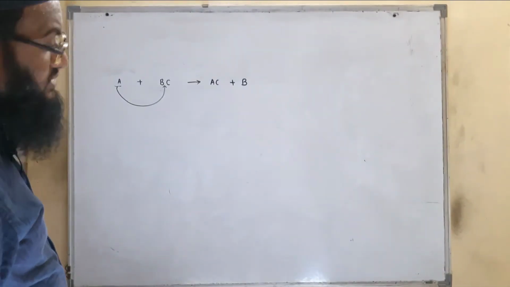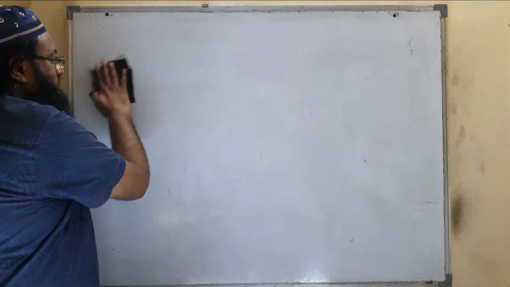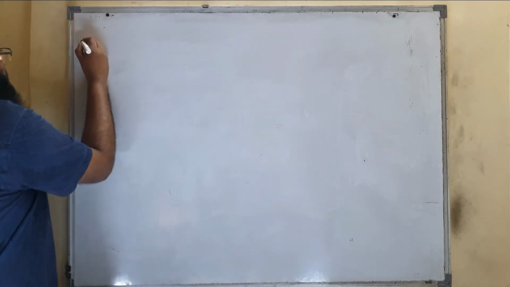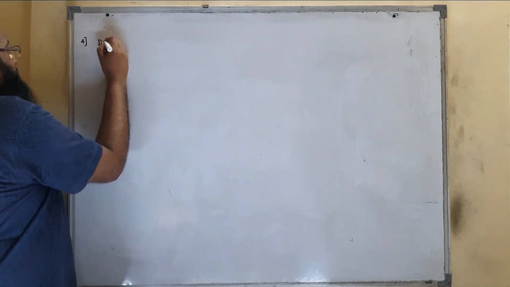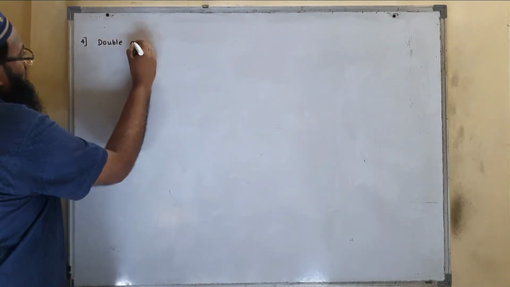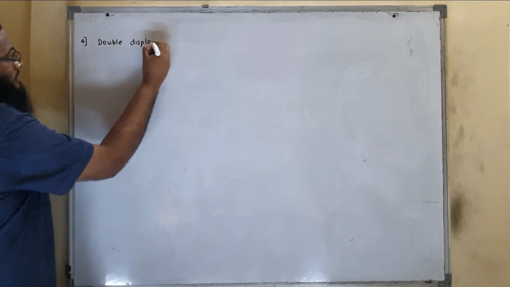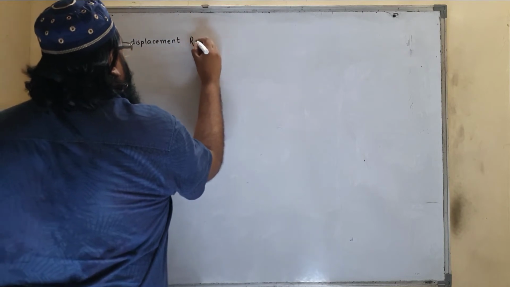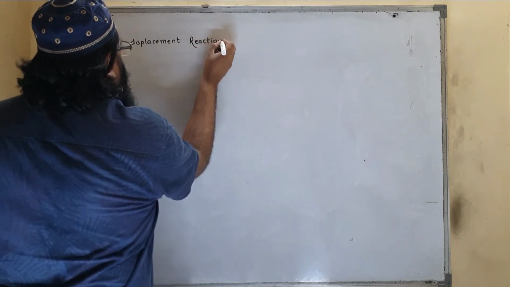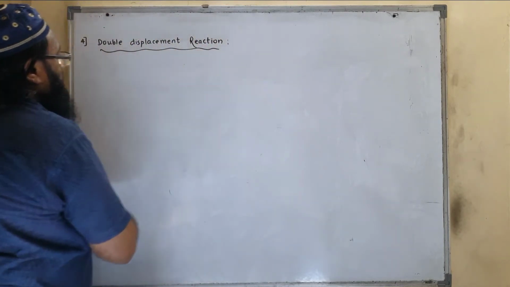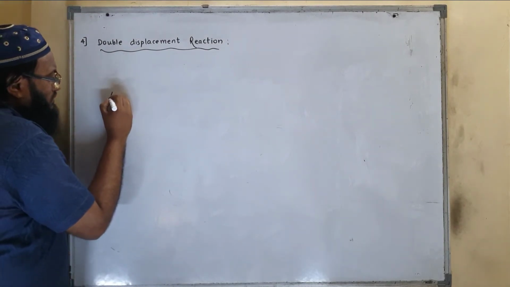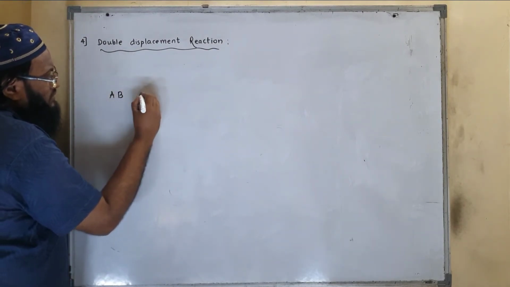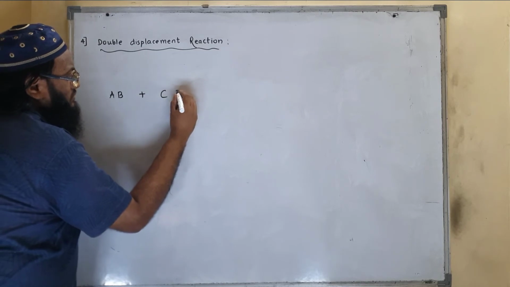Now the next one is double displacement reaction. The fourth type is double displacement reaction. What is double displacement reaction? Double displacement reaction: AB plus CD.